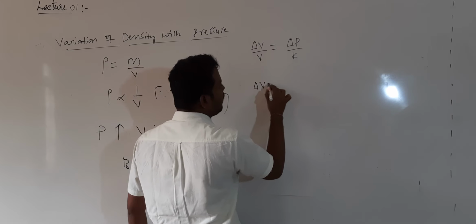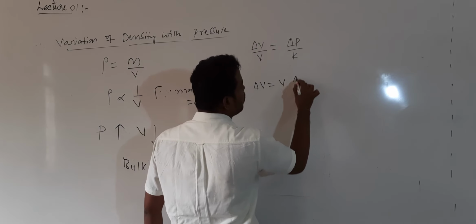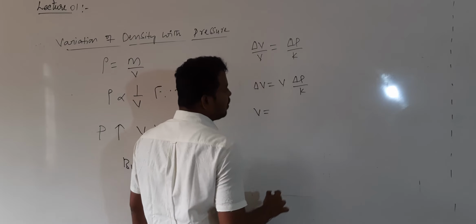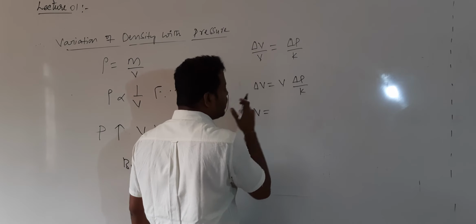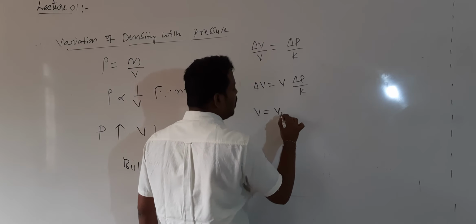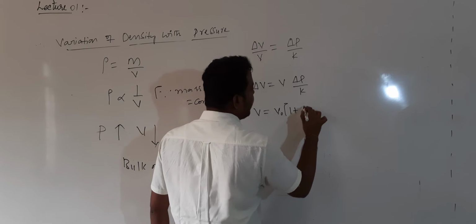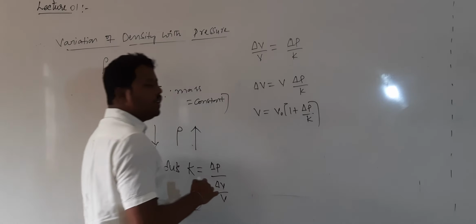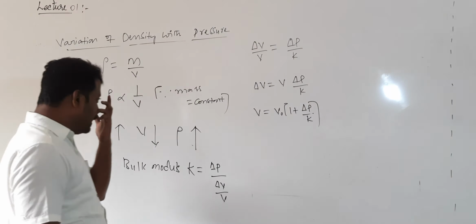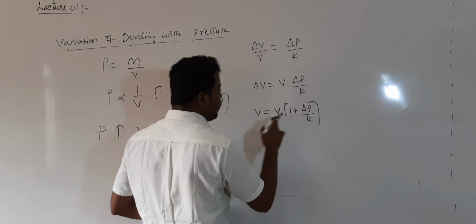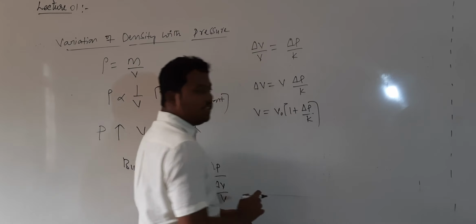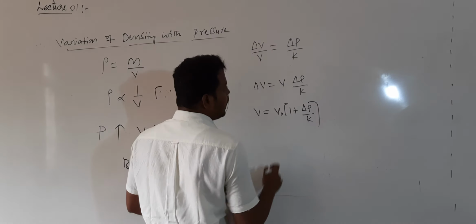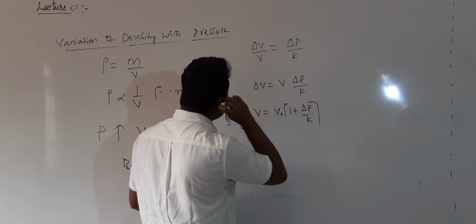So we get delta V is equal to V into delta P by K. So I will get the formula for V: V is equal to V naught into 1 plus delta P by K. This is the equation which represents the variation of volume with the pressure. V is equal to V naught into how much? V is equal to V naught into 1 plus delta P divided by K.